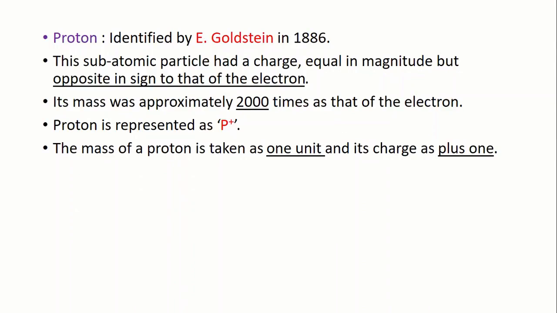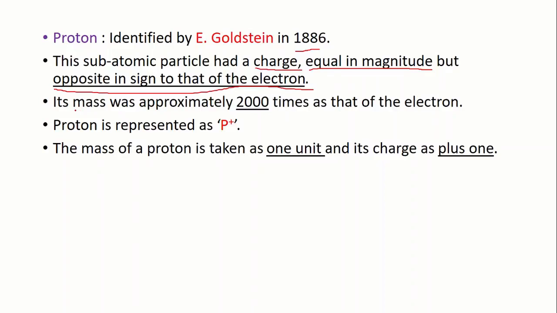Now proton. Proton was identified by E. Goldstein in 1886. He discovered the presence of new radiations in gas discharge and called them canal rays. These rays were positively charged radiation, which led to the discovery of the proton. Okay. This proton had a charge which is equal in magnitude but opposite in sign to that of the electron.